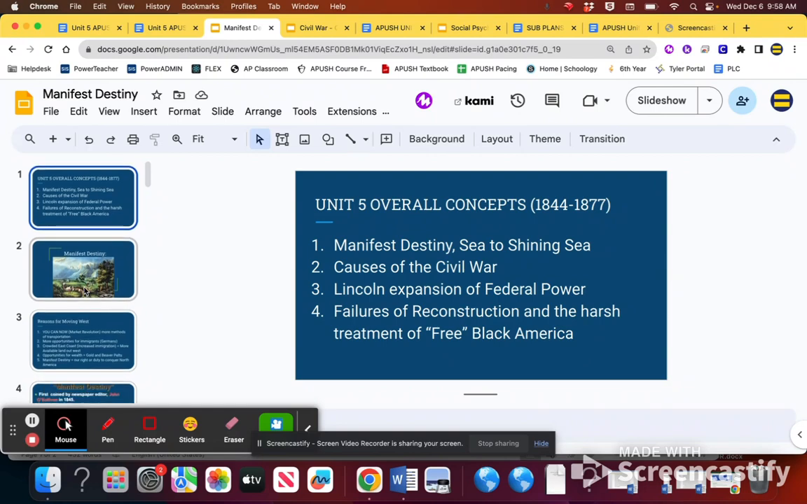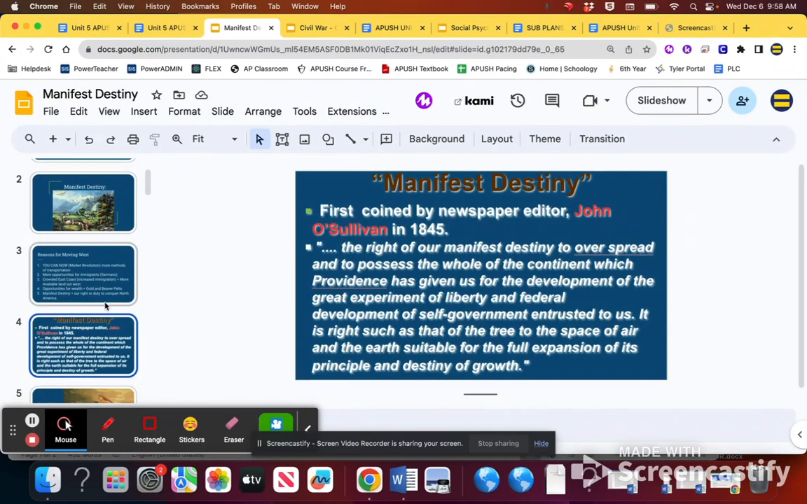We believe that Manifest Destiny is essentially our God-given right to spread democracy, capitalism, Christianity across the North American continent to get us to that Pacific Ocean. And that is the overall belief in the time period, that it's the Americans' right and duty from God to expand these principles outward into these territories.